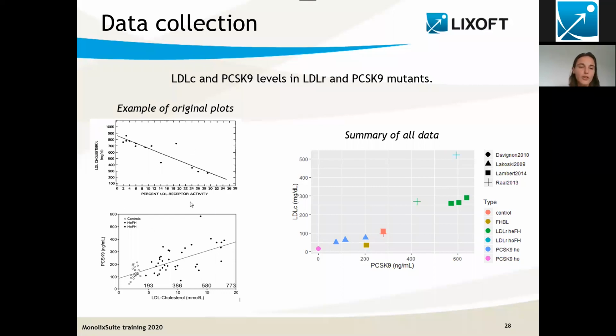So on the left, we have examples of the type of plots we can find in publications. And what I have done is to summarize for all publications the PCSK9 concentration and the cholesterol concentration for different situations, so control, but also homozygous or heterozygous LDLR mutants, and again, homozygous or heterozygous PCSK9 mutants.